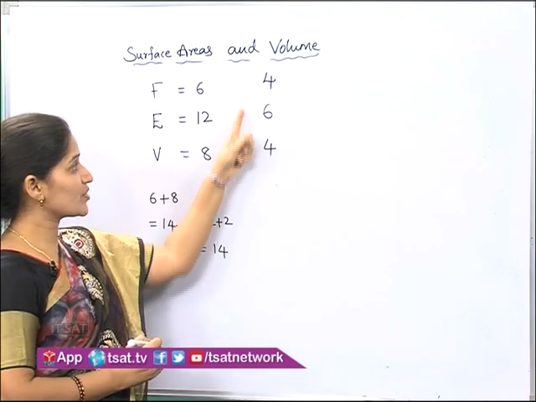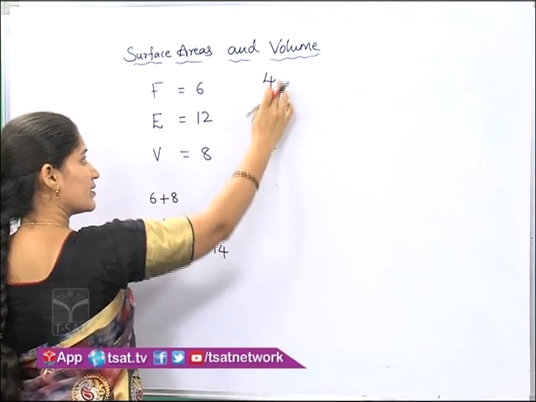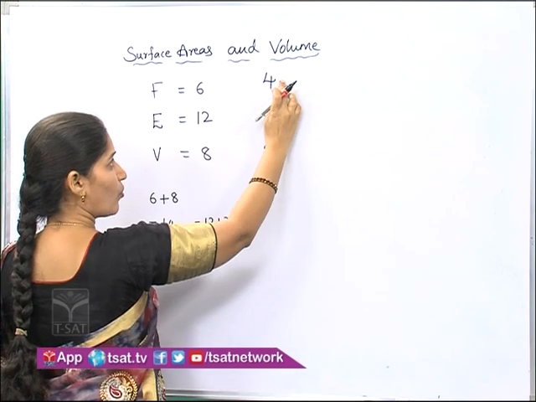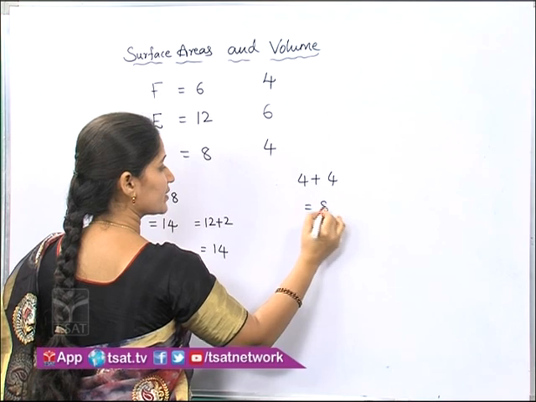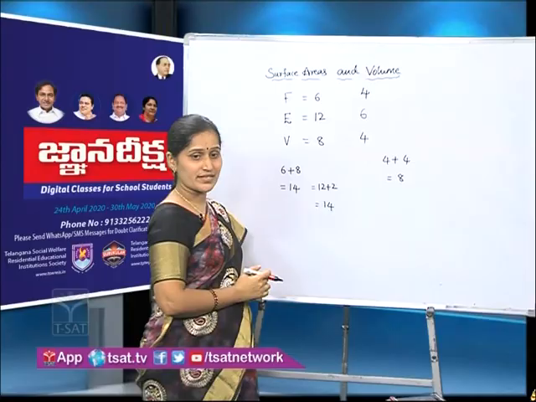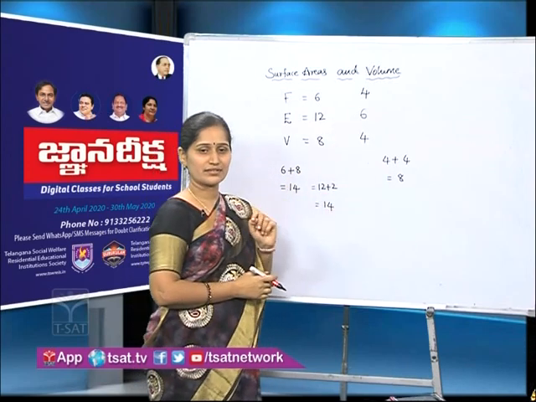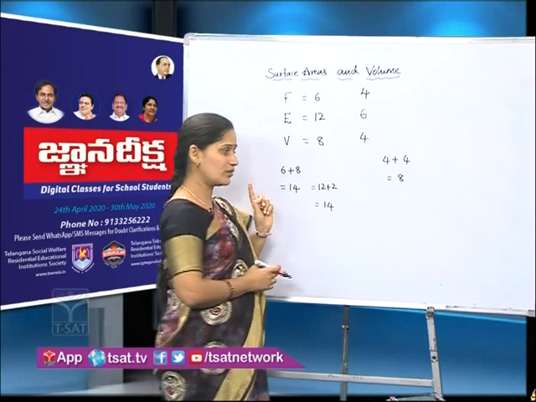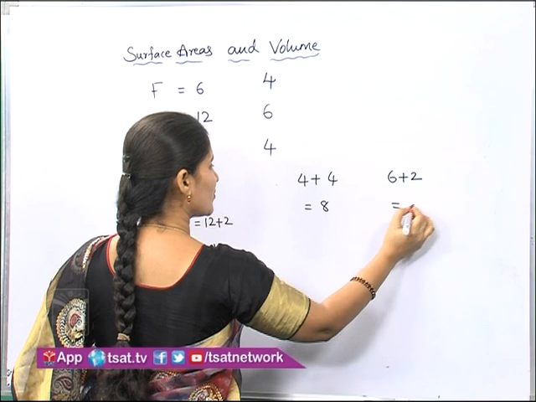The next object also we have counted, right? So in this, what are the small values? The smaller ones we will take first. 4 plus 4, 8. The remaining is 6. Again, how do you get from 6 to 8? If I add 2, I get 8. Is it or not? So 6 plus 2 equals 8.